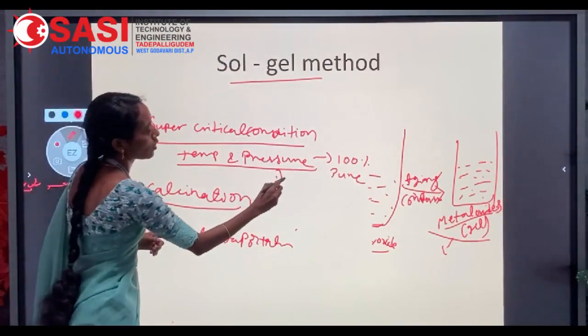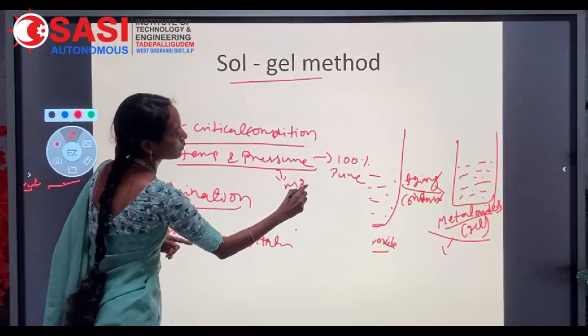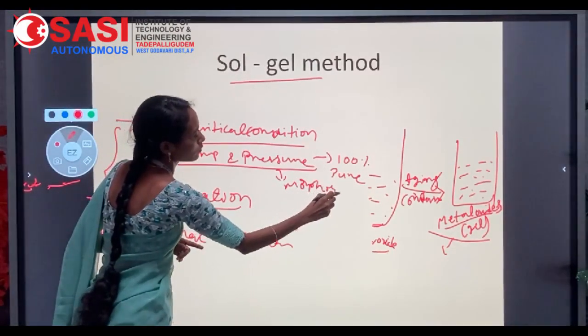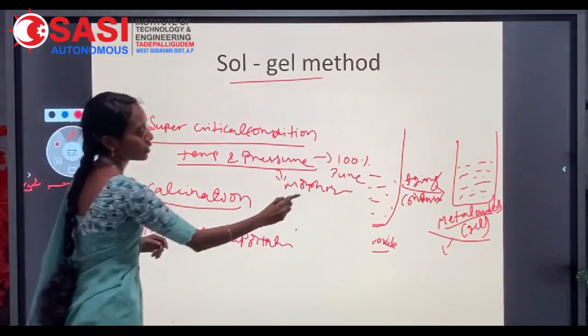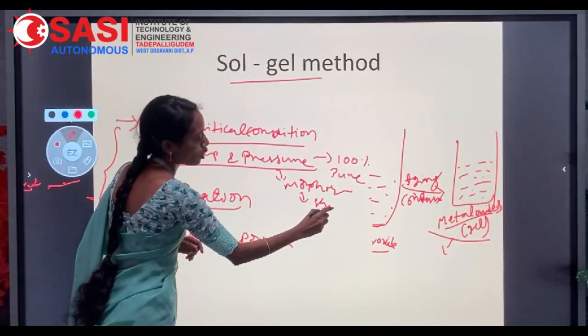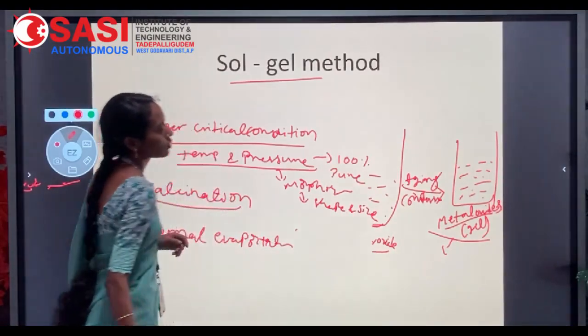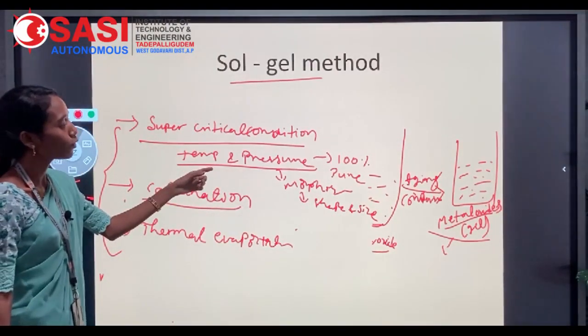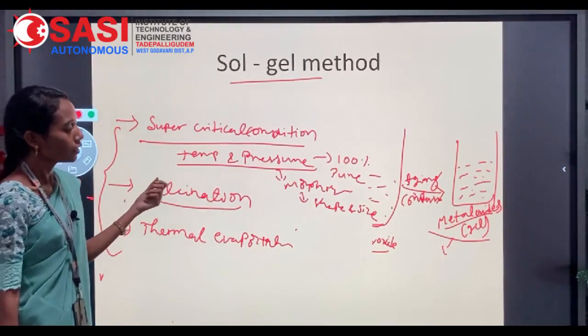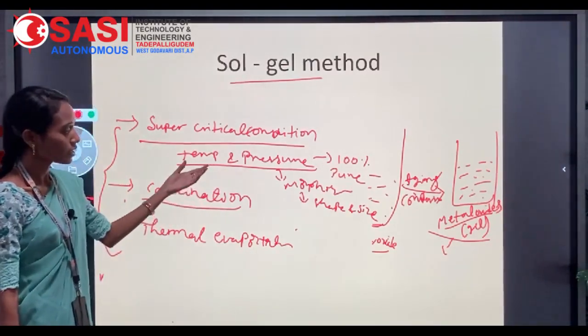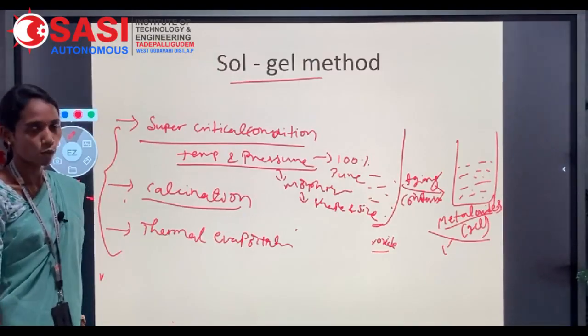Here the morphology is also retained. Morphology means the size and shape of the particles will be retained. So it is the highly preferable method to prepare nanoparticles, but it is an economically expensive method.